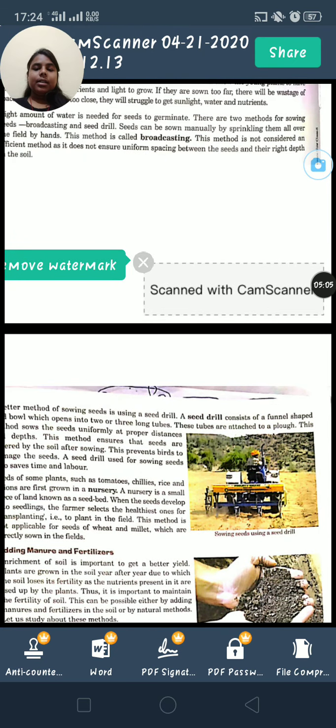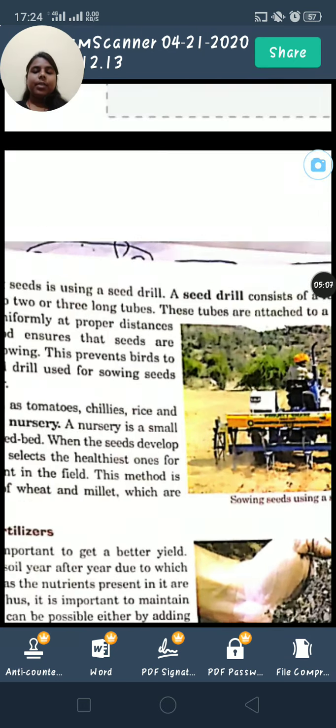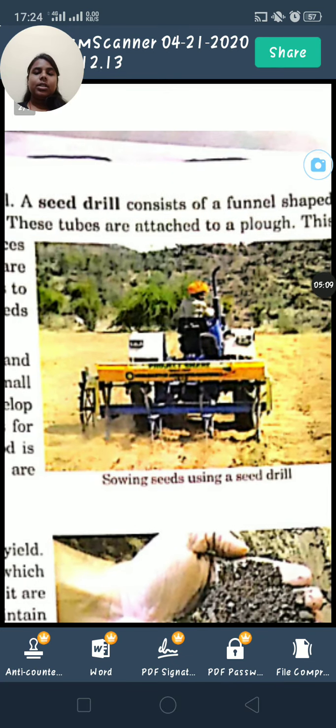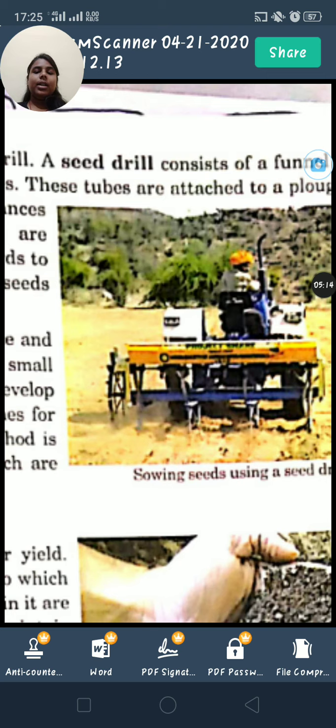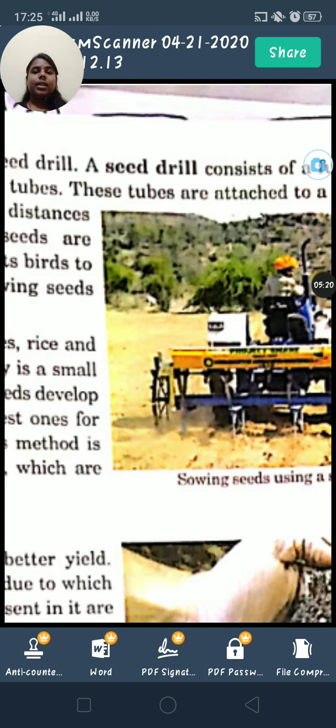Here you can see in the figure, it is a seed drill. A drill is making a hole, digging the soil, and after that it is sowing the seed.